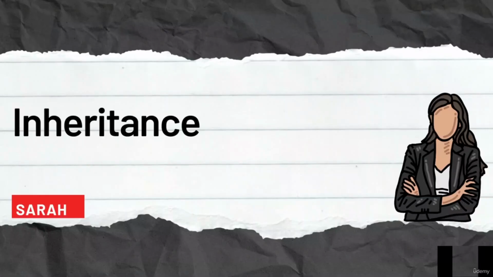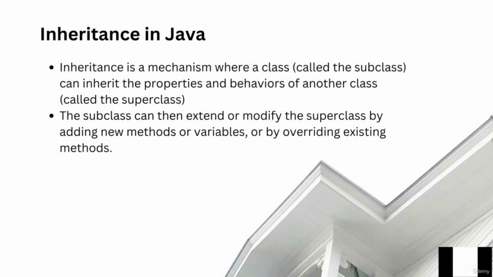Next, we will look at what is inheritance in Java and how to implement inheritance in Java. In Java, the concept of inheritance is very powerful. Suppose you want to write a new class, and if there is an existing class that has some of the code that you need, then you can derive your new class from an existing class. In doing so, you reuse some of the fields and the methods from an existing class. The derived class is called a subclass, and the parent class is called a superclass.